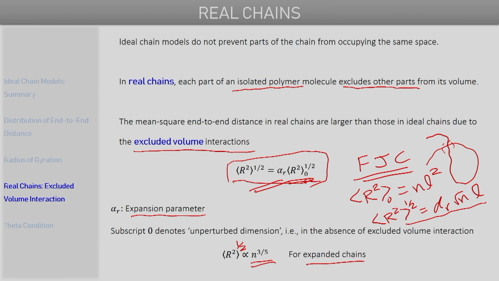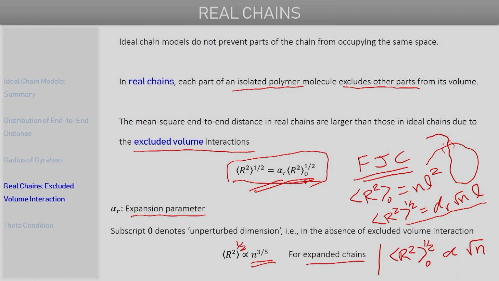So if we consider ideal polymer chains, this proportionality is to the square root of n, which is n to the power 0.5.